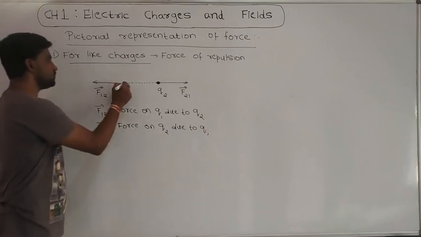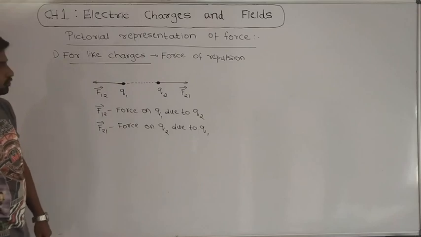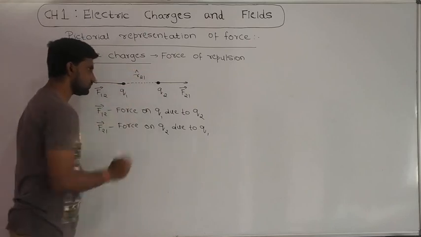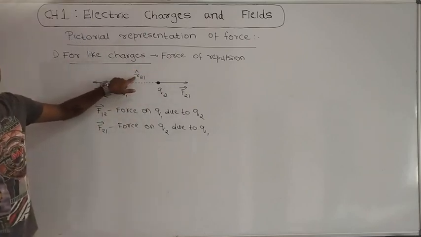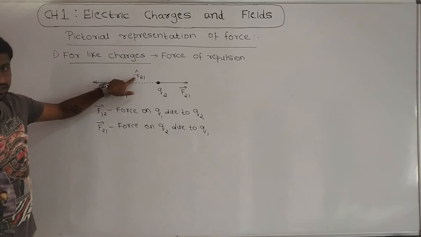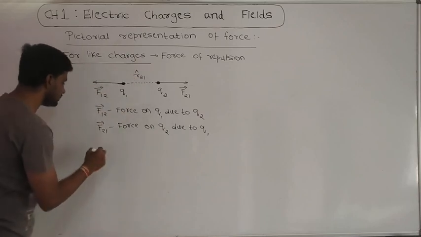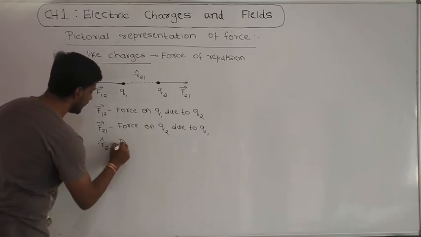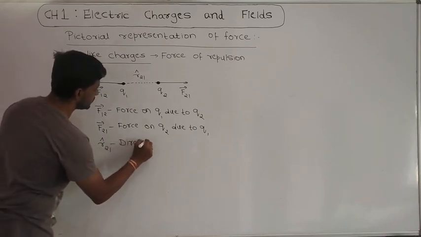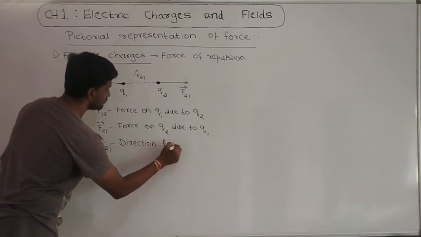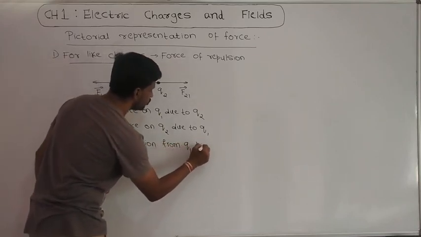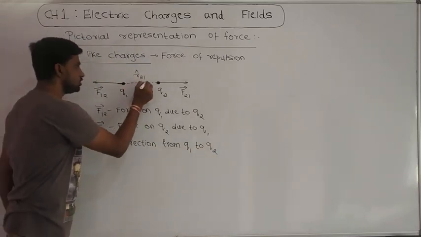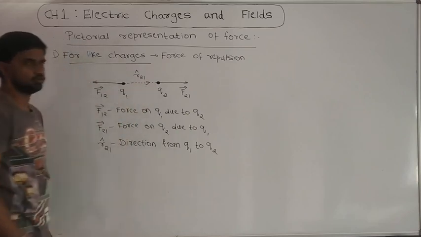And here there is a displacement between charges Q1 and Q2. Suppose I represent R21 cap. We know that R21 cap is a unit vector and it is used to represent the direction. R21 cap represents the displacement direction from charge Q1 to Q2, so I should mark the arrow from Q1 to Q2.